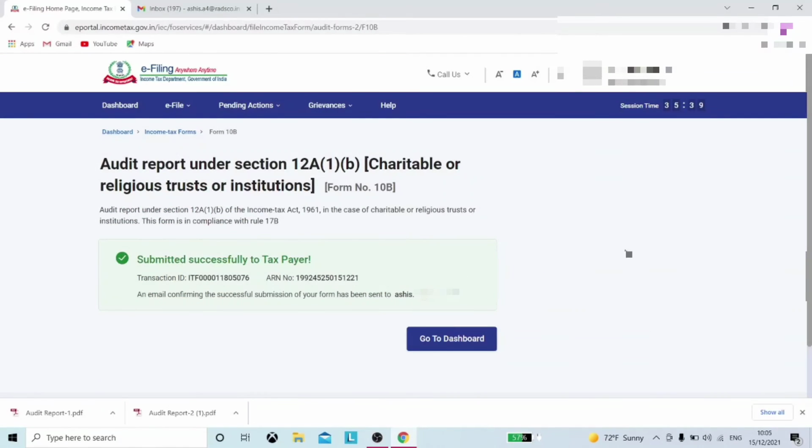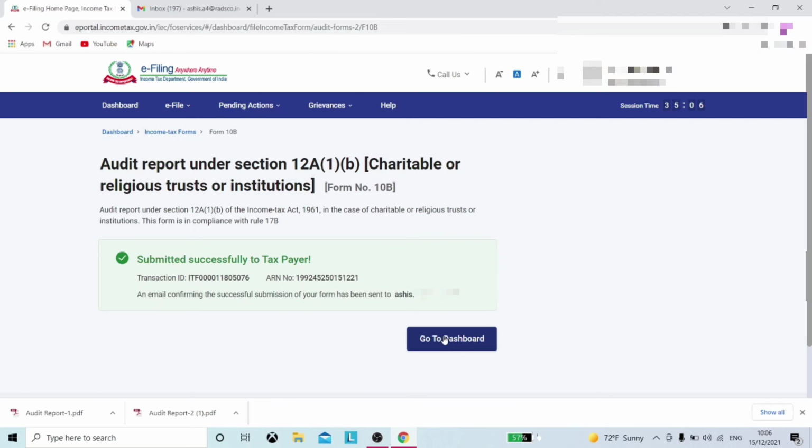You can see here that Form 10B has been submitted successfully to the taxpayer. I repeat, please check the words. It's written submitted successfully to the taxpayer. On successful validation, email and SMS confirmation is sent to the chartered accountant and also the taxpayer, who can further accept or reject Form 10B.